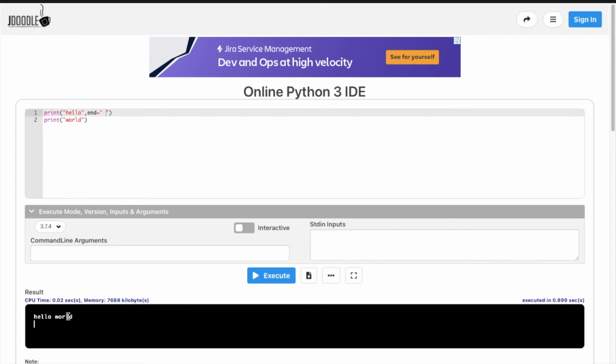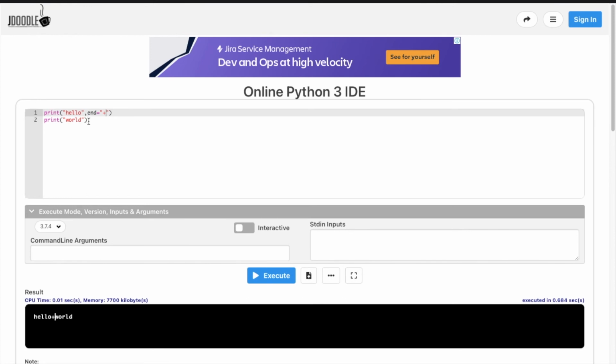Let's say what if we want to separate them with a character, for example, a plus symbol. Here we can type plus instead of space and execute it. Yeah, here we can see hello and world were separated with a plus character.